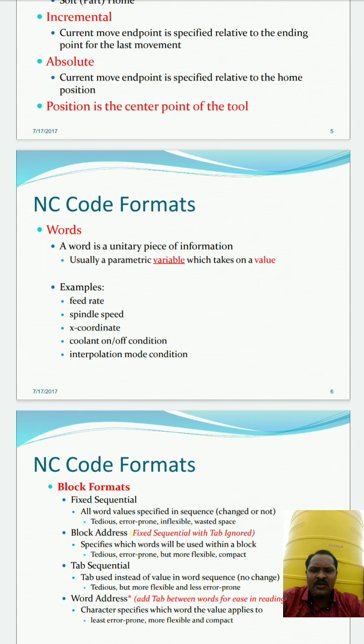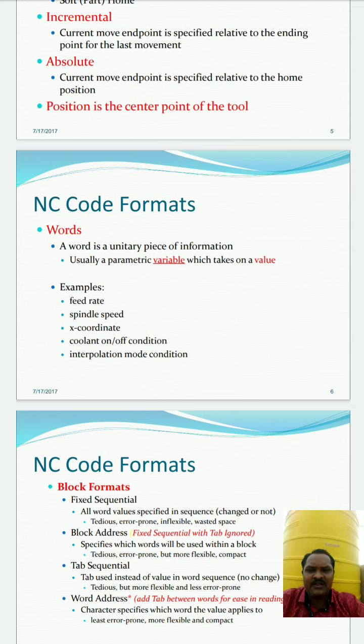Then NC code formats. So what are the different kinds of words we are going to use in NC and CNC machines? First of all we will start with the NC words. A word is a unitary piece of information. So whatever naming we give to the word, that is a uniform and unitary piece of information to the machine.